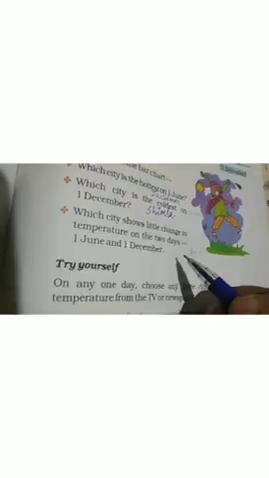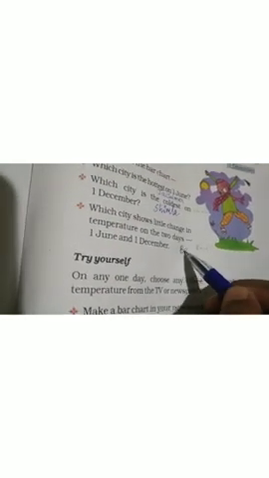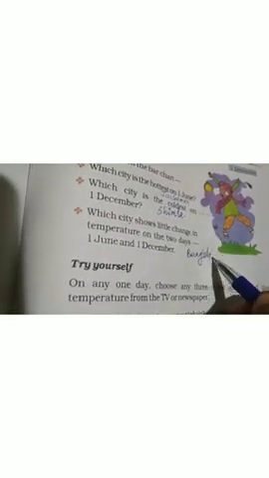So here it is 38. Here it is 25. The difference is more. So the question is, which city shows little change in temperature on the 2 days? So little change. Here Bangalore, 4 degrees only. So we can write Bangalore. I think you got more ideas about this chart work. Okay.